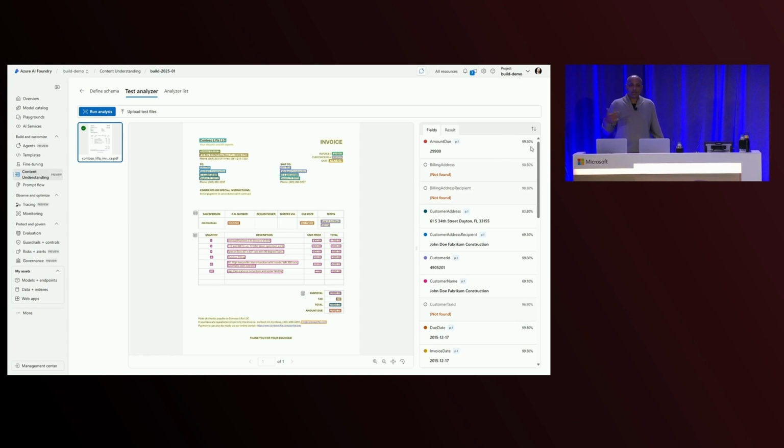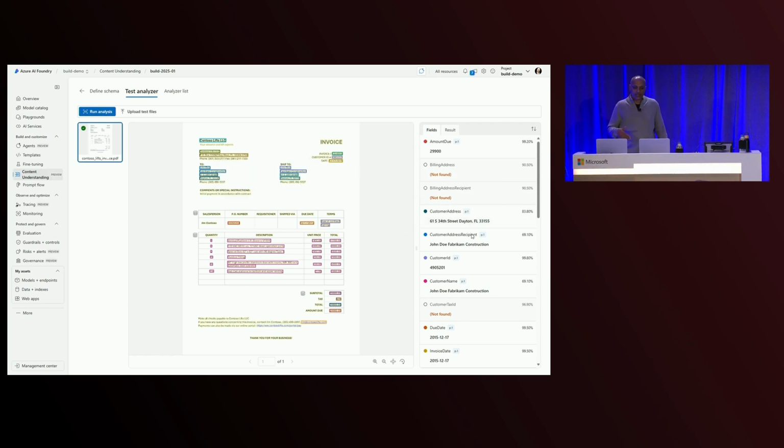That confidence score is great because it allows you to do what most of you are interested in, which is essentially straight-through processing. How do you process content without ensuring a human has to review everything that you do? And with confidence scores, you can now define that particular process to say, if a confidence score drops below some threshold, that's the only time you want to review a particular value.